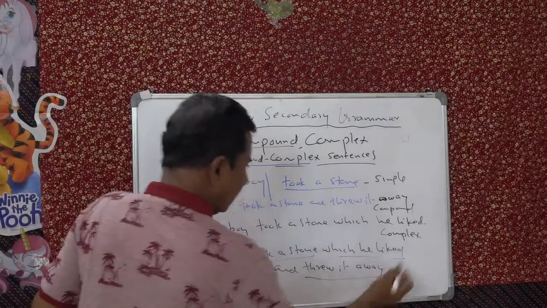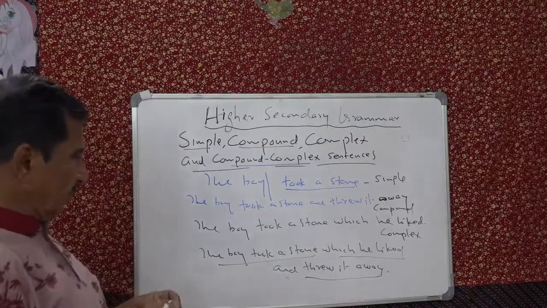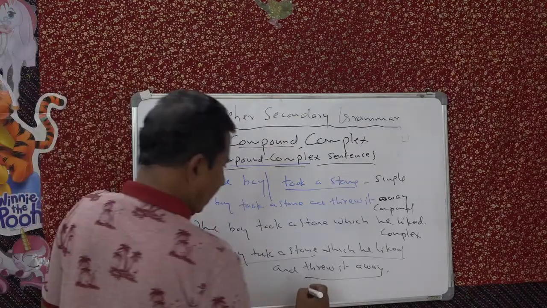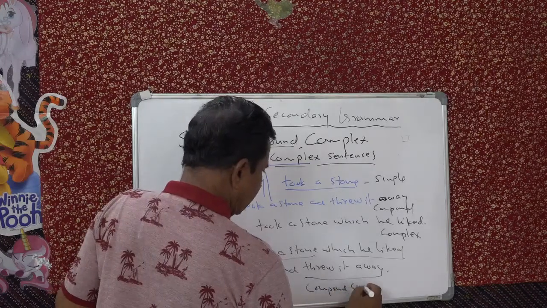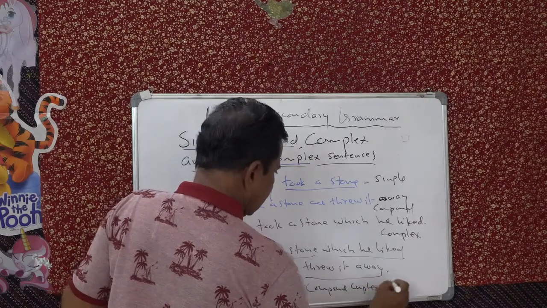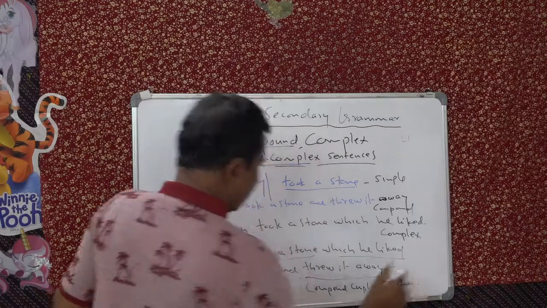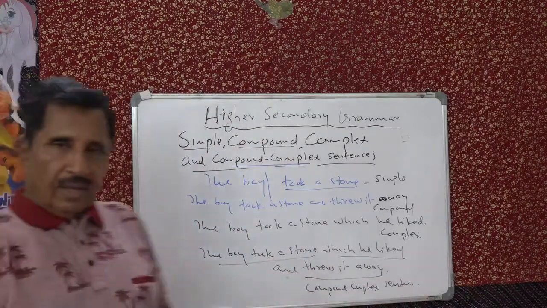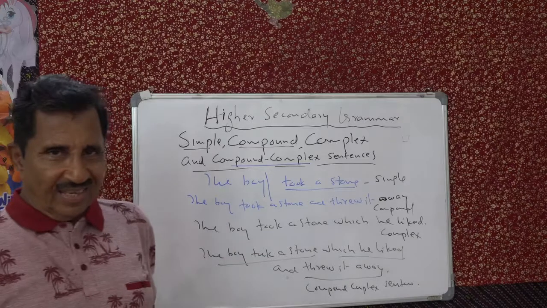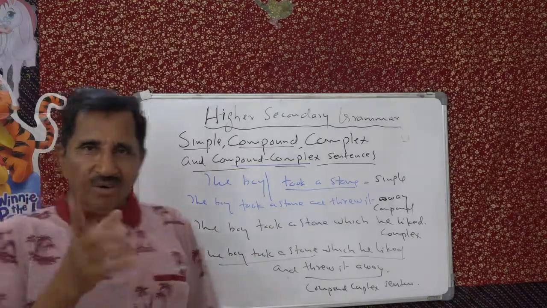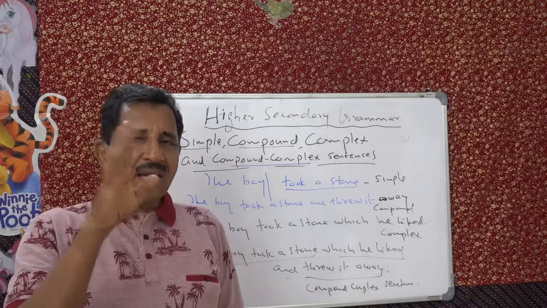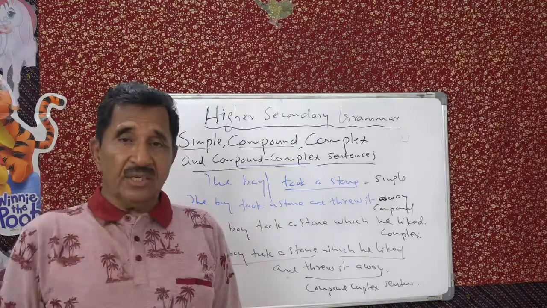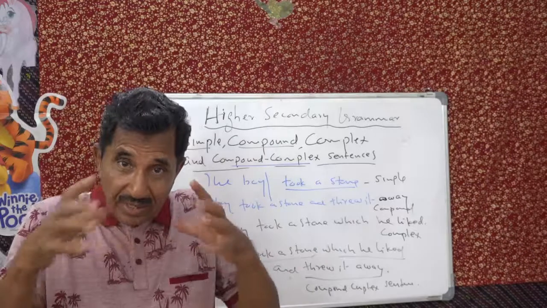This is a subordinate clause. So this is compound complex. Compound complex sentence. Okay, is that clear? No doubt regarding this? So, according to the word order and meaning, you have 4 kinds of sentences, and according to the structure of a sentence, how big it is.